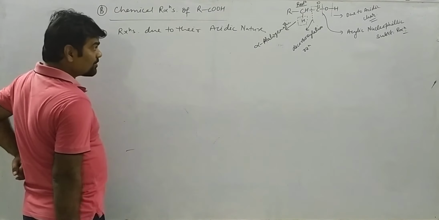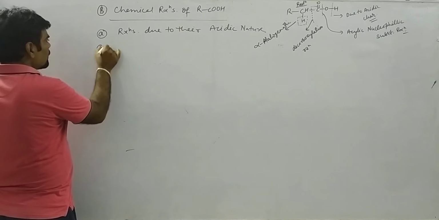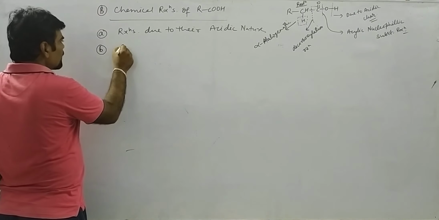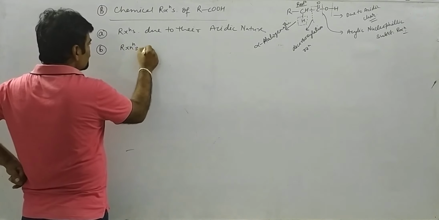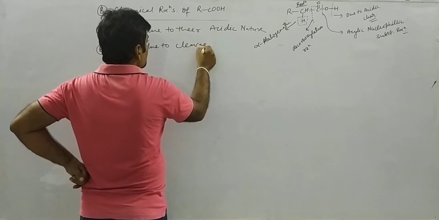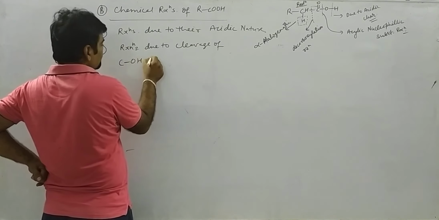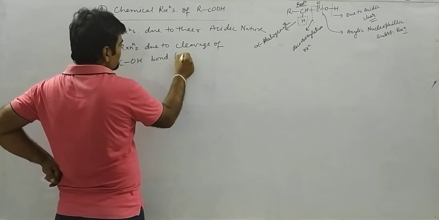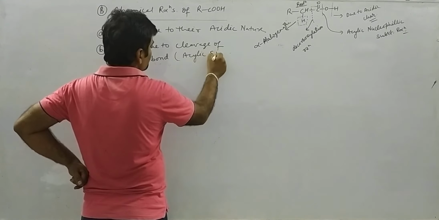First is reactions due to their acidic nature. Second is reactions due to cleavage of the C-OH bond. This is acylic nucleophilic substitution reaction.